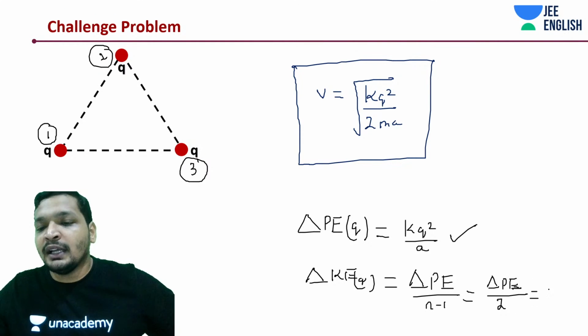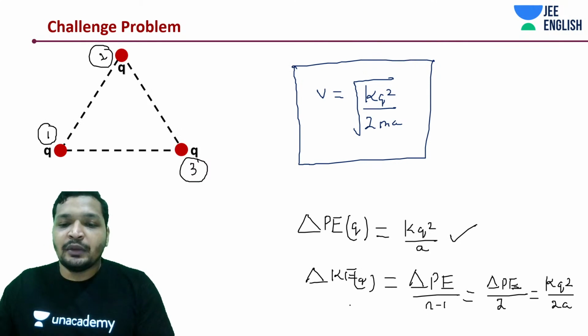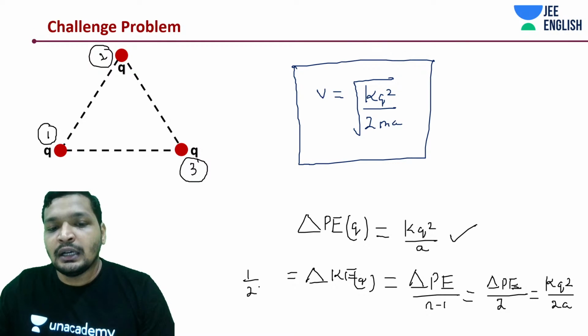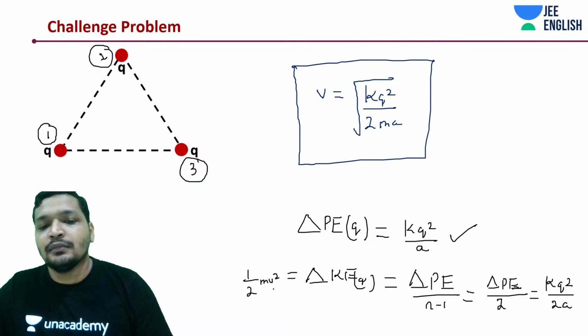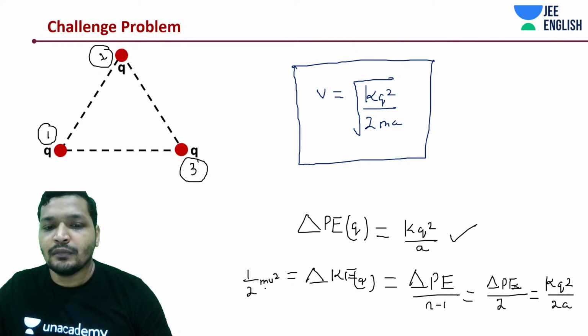Just do the same math, you will get the same answer. So this would come out to be kq square by 2a. Ultimately you will be equating this to half mv square, so you will be getting the same kind of answer.